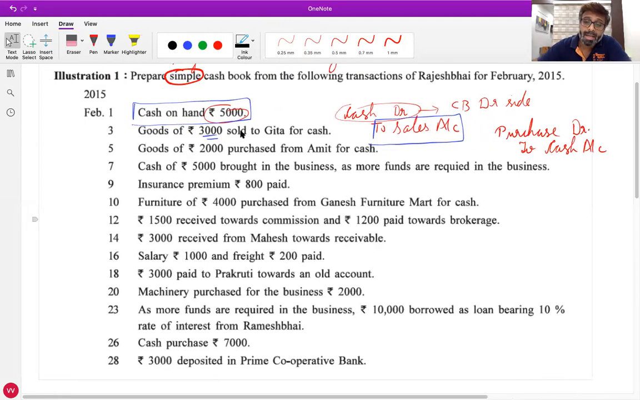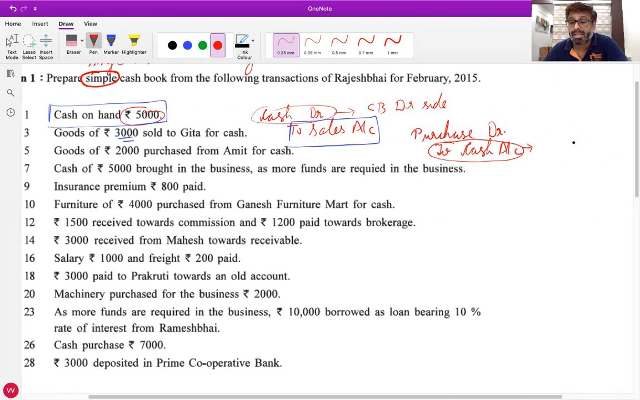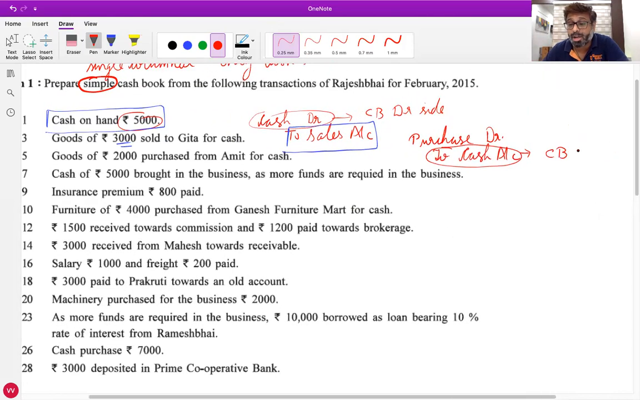All are clear? Now tell me, in this journal entry is the cash account debited or credited? Credited. So in the cash book will we write on the debit side or credit side? Credit side. Raise your hand who did not understand this.